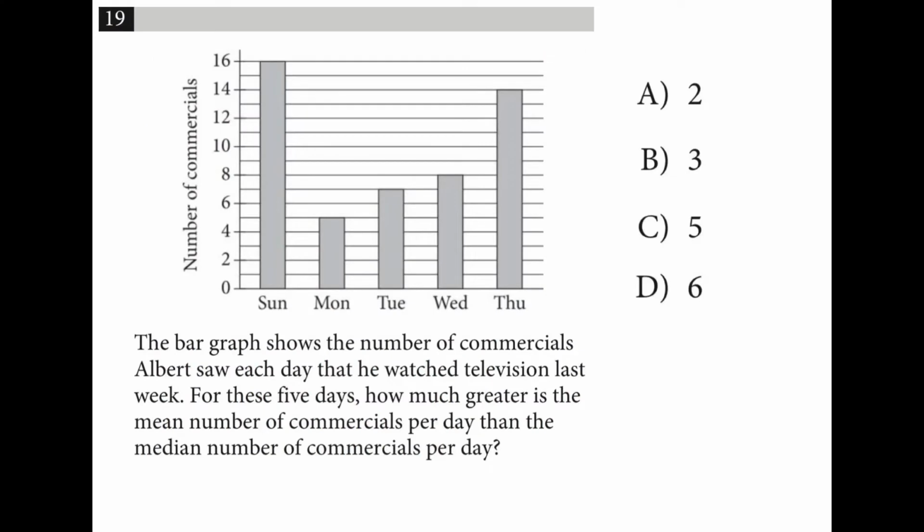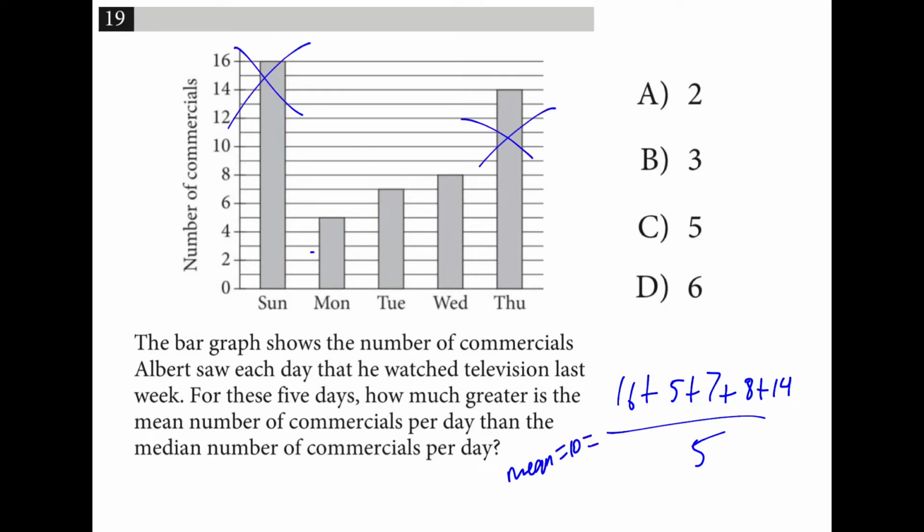So if we look at these 5 days and we consider the average number of commercials per day, the average there is going to give us 10. If we look at the median, so cross off 16 and 14, cross off 5 and 7, the median is 8. How much greater is the mean than the median? 2.